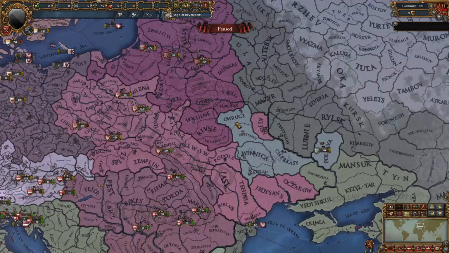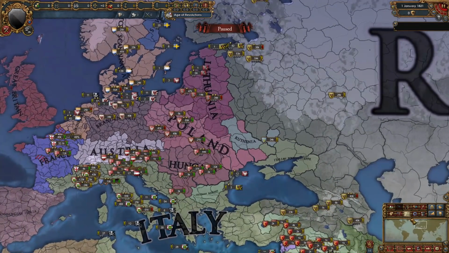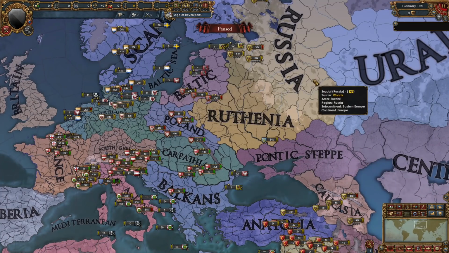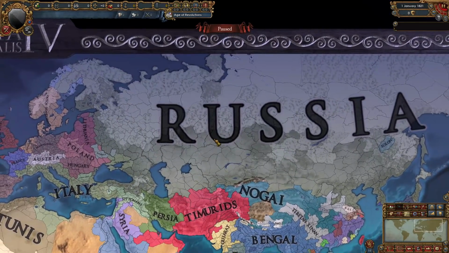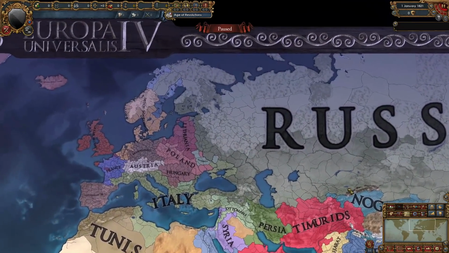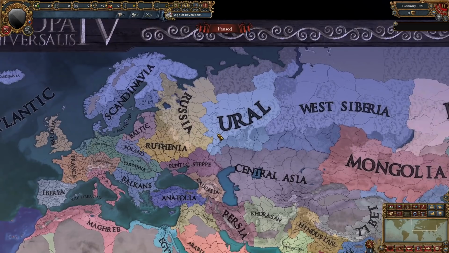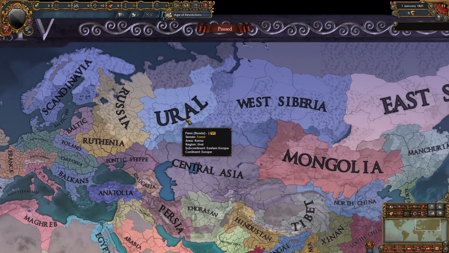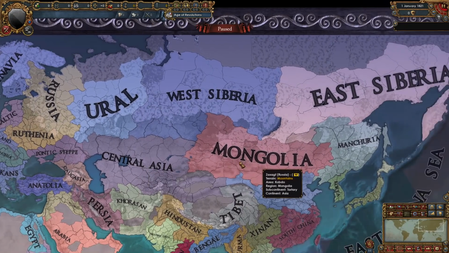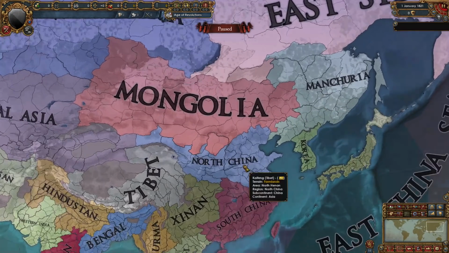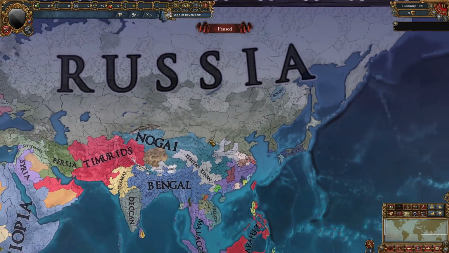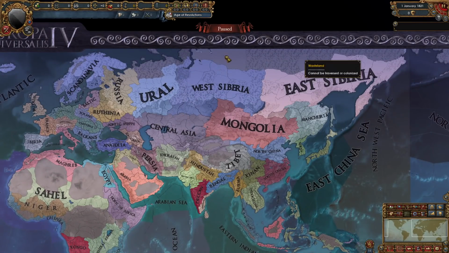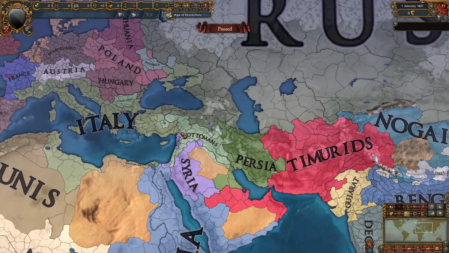Ruthenia still exists in these 5 or 6 provinces, but most of it has been taken over by Poland, Lithuania, and Russia. Russia is definitely the MVP of this campaign. They started off in the Russia region, but now they own Russia, parts of Scandinavia, Ruthenia, Pontic Steppe, Caucasia, Ural, West Siberia, Central Asia, Mongolia, East Siberia, Manchuria, North China, Korea, and parts of Japan. And they have expanded the most out of any country that we established. The Ottomans were pretty weak.